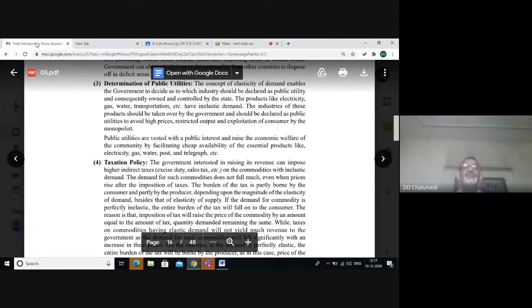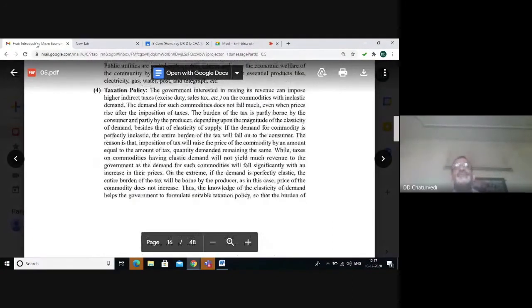Next point of importance is taxation policy. The government has twin objectives. The first objective is to increase the tax revenue so that the proceeds can be utilized for the welfare of the general public, particularly poorer sections of the society.